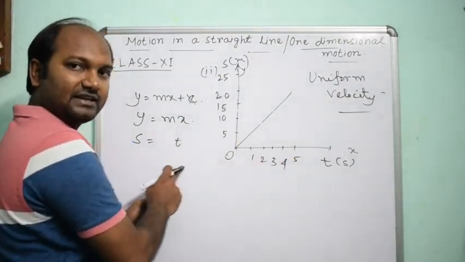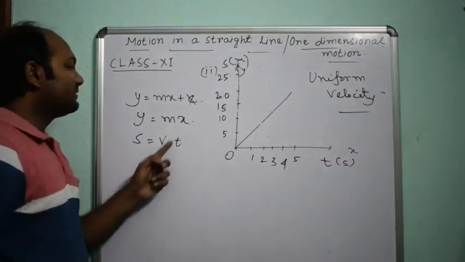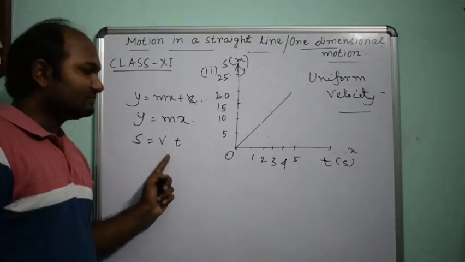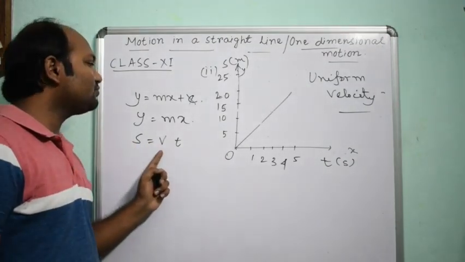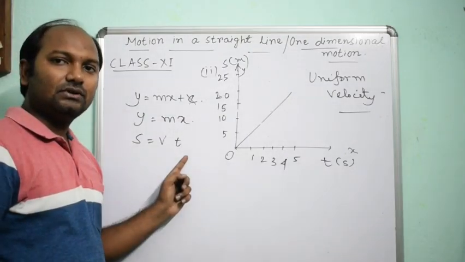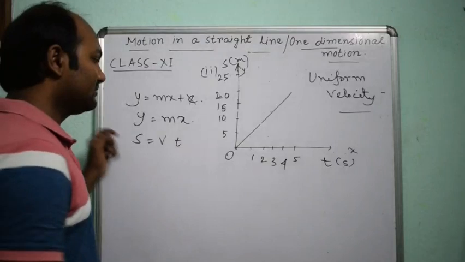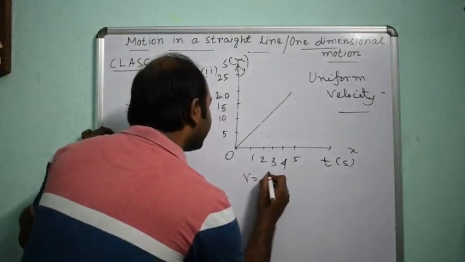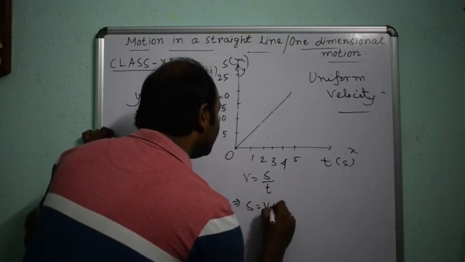From this graph I am writing this. You see, this constant is v. So s equals vt. Or the reverse way, for constant velocity, v equals s by t. So s equals v into t.